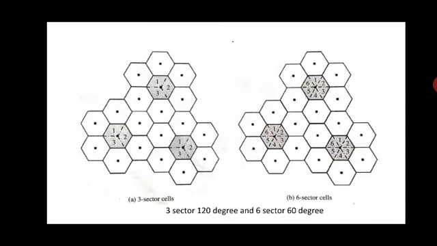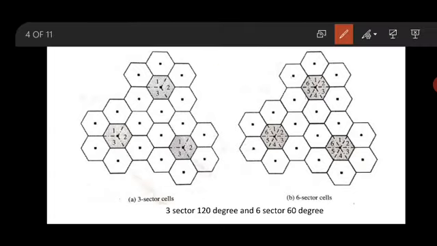Now look at this one, the cell sector. Again, I took a 7. Each cell is again divided into 3 small cells. Now assume that there is a circle. Obviously, the circle's angle will be 360 degrees. If I want to cover a full 360 degrees, I must have 3 antennas.